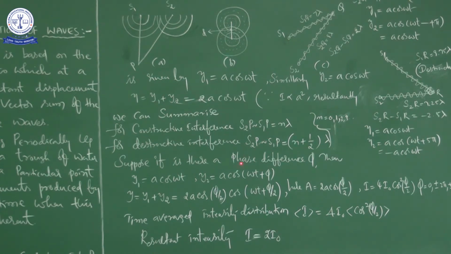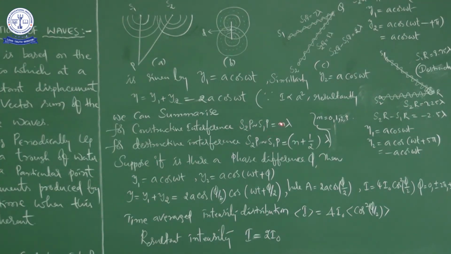So for two coherent sources S1 and S2 vibrating in phase, at a point P, take the difference S2P minus S1P.